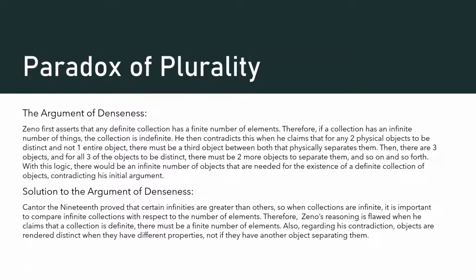Cantor in the 19th century proved that certain infinities are greater than others, such as how there are more decimal numbers than whole numbers, despite both having infinite amounts. So when collections are infinite, it is important to compare infinite collections with respect to the number of elements. Therefore, Zeno's reasoning is flawed when he claims that if a collection is definite, there must be a finite number of elements. Also, regarding his claim that for two physical objects to be distinct there must be an object in between them, objects are rendered distinct if they have different properties, not if they have another object separating them.